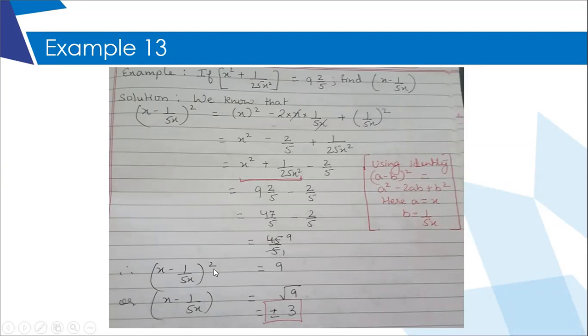Ma'am, the question was like 9 2 by 5, so I thought that we will convert in the mixed fraction. No, I converted this in the improper fraction, and then finally I got the answer as whole number 9. So now I have to remove the square. I put a square root, so it is, I mean, perfect number which I am getting.